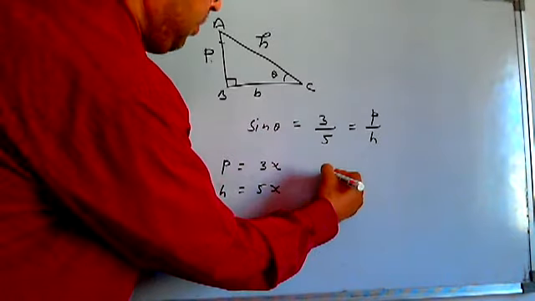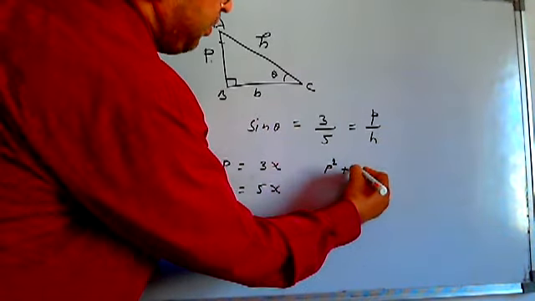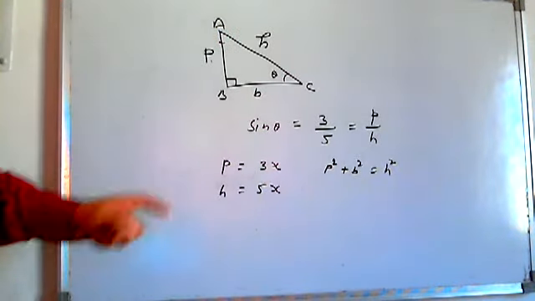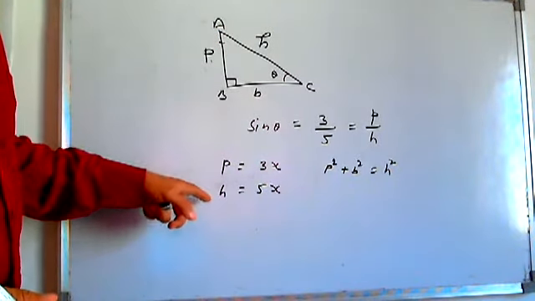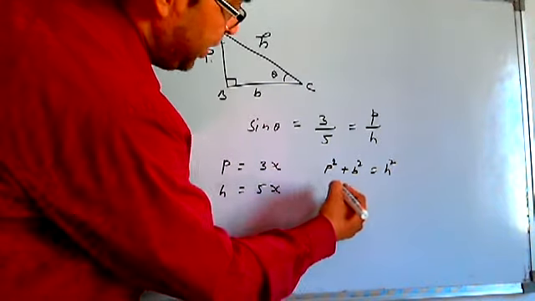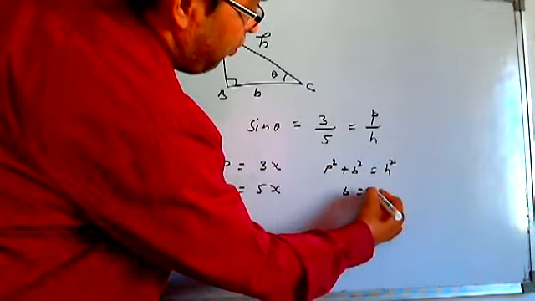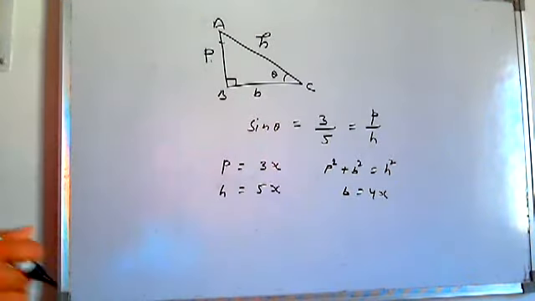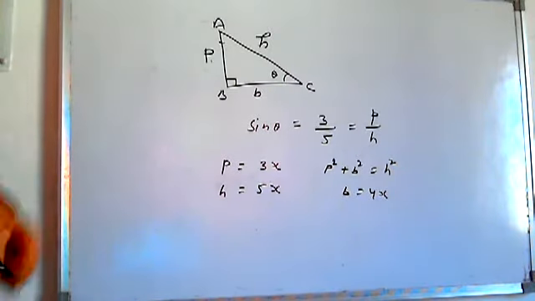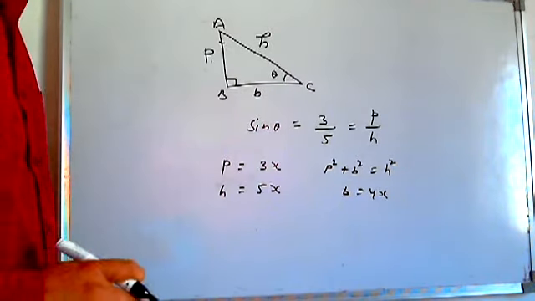You know Pythagoras theorem? By that it will be P square plus B square is equal to H square all the time. Okay? You know two sides. You can get the third side easily by substituting the values here. B is coming out to be 4x. I'm not doing it here. Once you have got P, B, H, everything, you can find all other trigonometrical ratios.